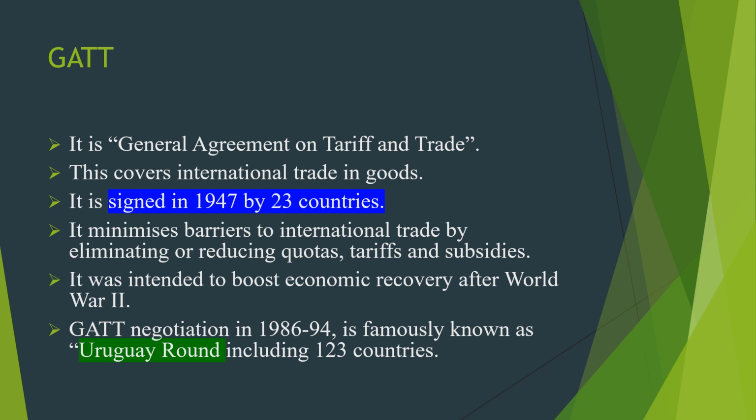GATT negotiation in 1986 up to 1994 is famously known as Uruguay round, including 123 countries. Actually, this time period is the birth time of international bodies like TRIMS.